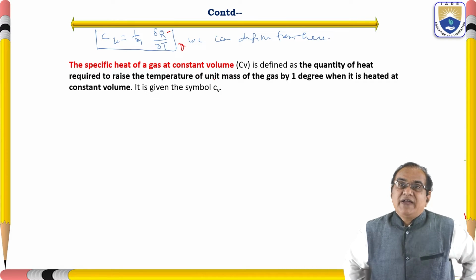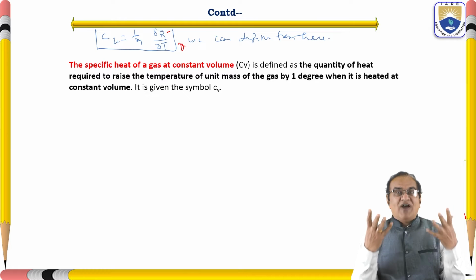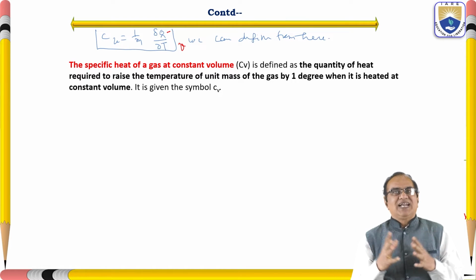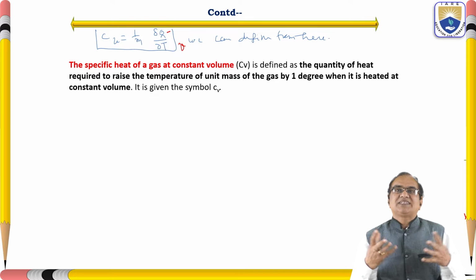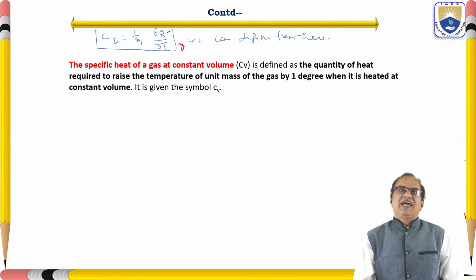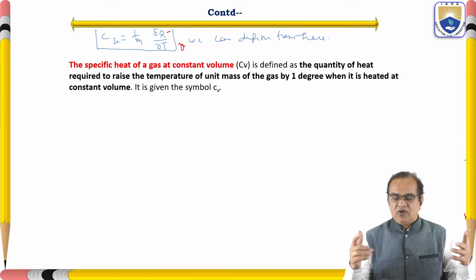In this way, now we can go for the physics. From mathematics, we have found that Cv is equal to (1/M) δQ/δT. Now we can understand the physics behind that: the specific heat of a gas at a constant volume Cv is defined as the quantity of heat required to raise the temperature of unit mass of the gas by 1 degree when it is heated at a constant volume.